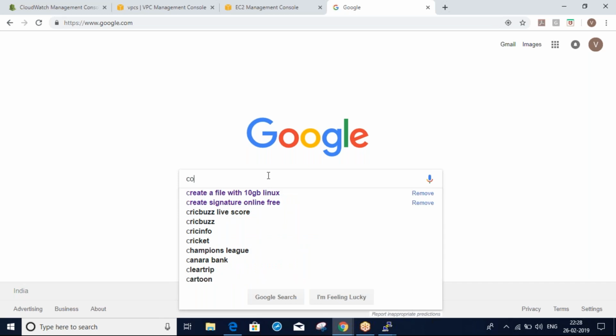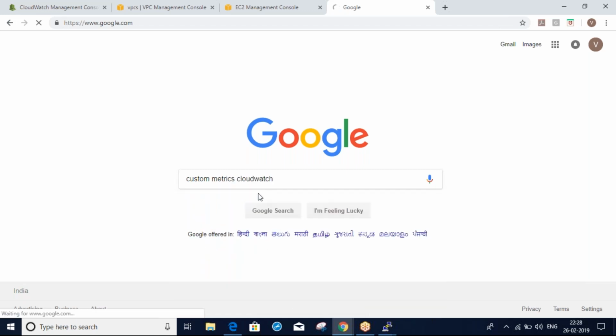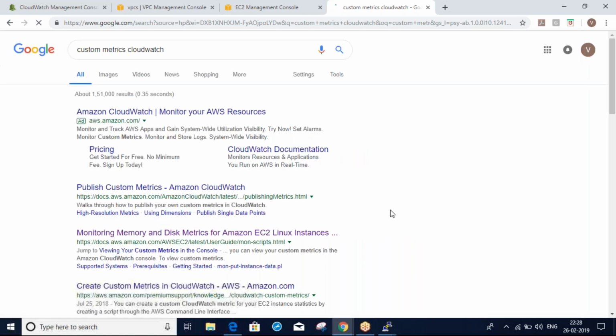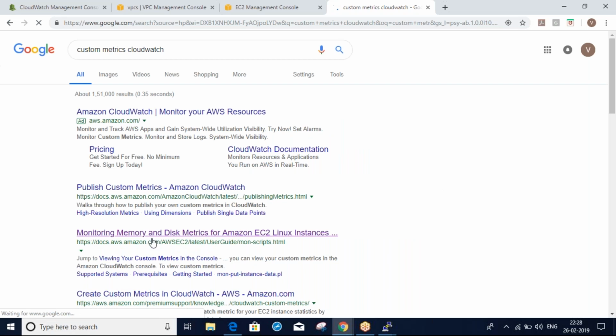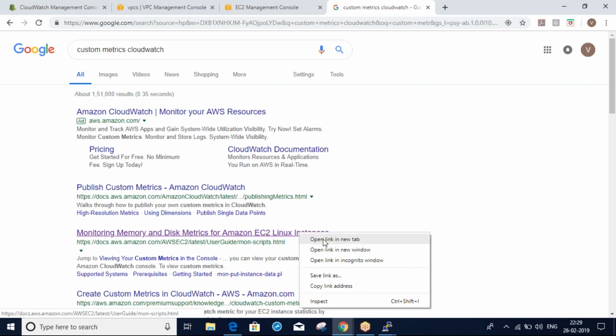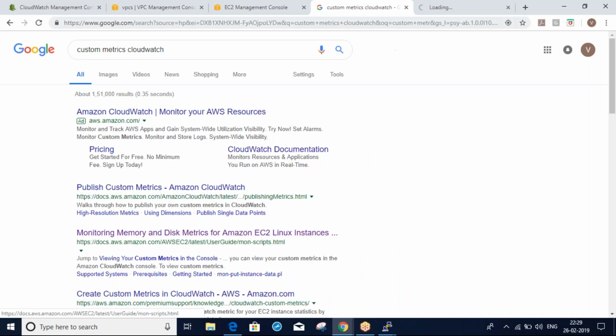Custom metrics. Sorry. So you can see it here: monitor memory and disk metrics for Amazon EC2 Linux instances. Now I'm in that documentation. If you see this official documentation, here you can find those scripts.